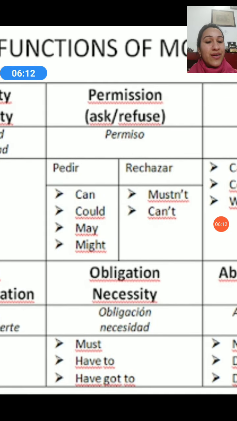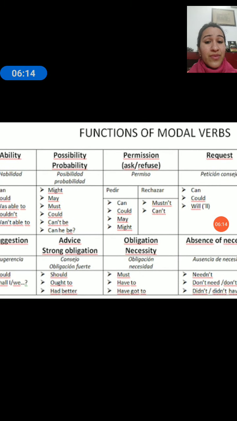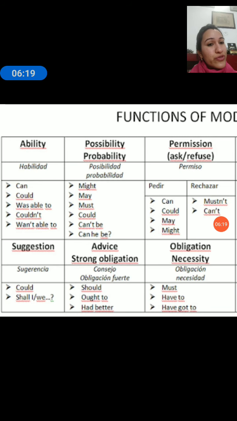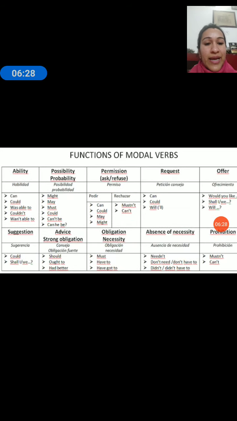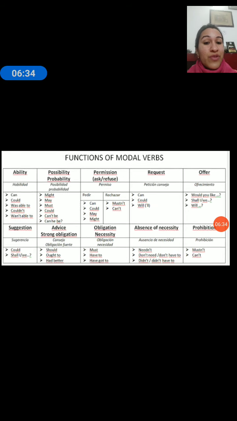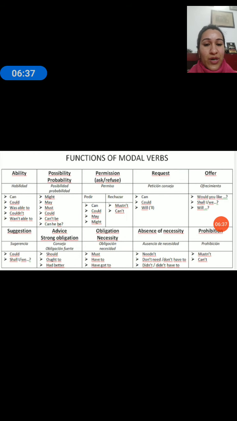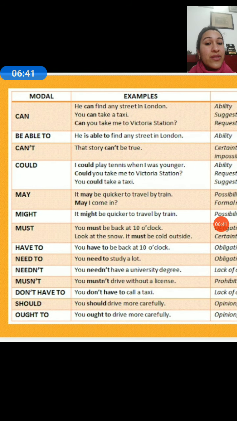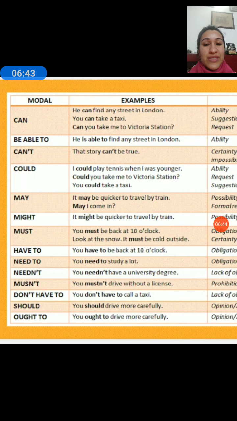So may comes under permission and can comes under ability. Can is also used for taking permission, but it is informal. May is the formal way of taking permission. So this is just one short example. Kindly go through the entire table. I will not go through each and every modal and each and every function because that will make the video very lengthy and you won't be able to download it. Also, here are the modals that we didn't discuss in the previous slide.